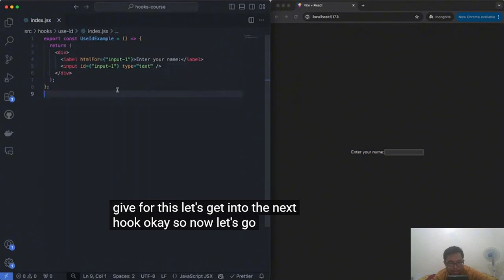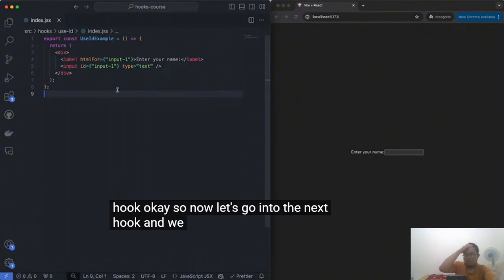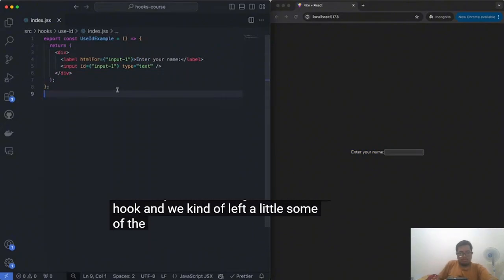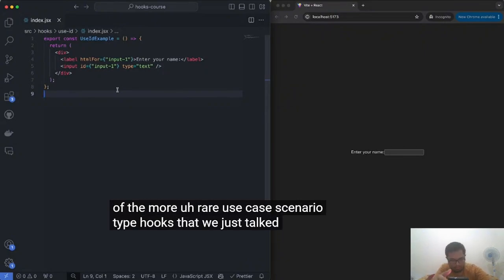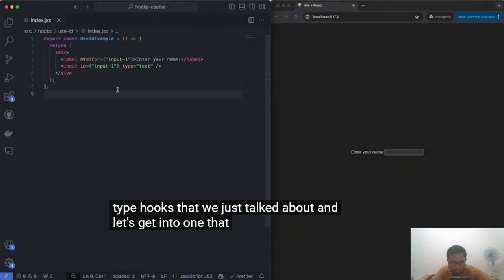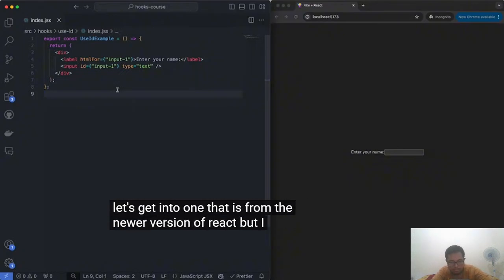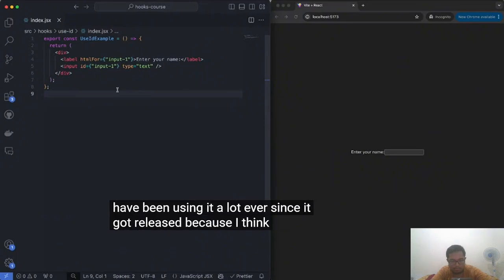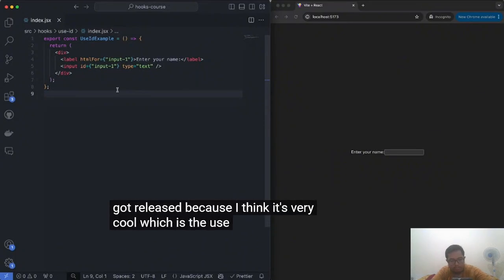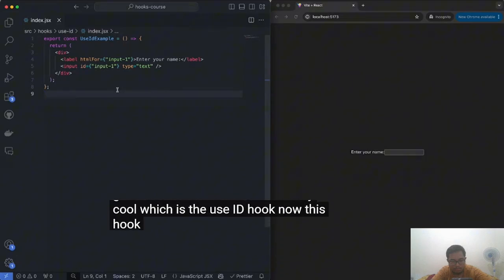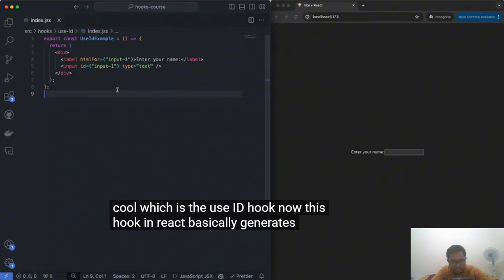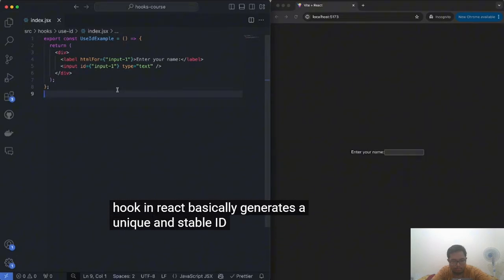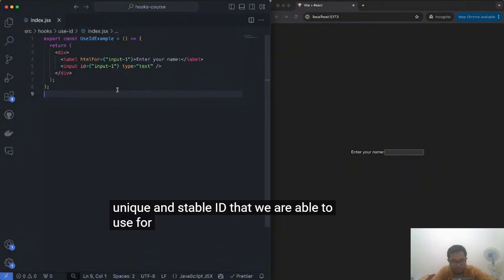Okay, so now let's go into the next hook. We've left some of the more rare use case type hooks that we just talked about, and let's get into one that is from the newer version of React, but I personally have been using it a lot ever since it got released because I think it's very cool, which is the useId hook. This hook in React basically generates a unique and stable ID that we are able to use for elements in our component.